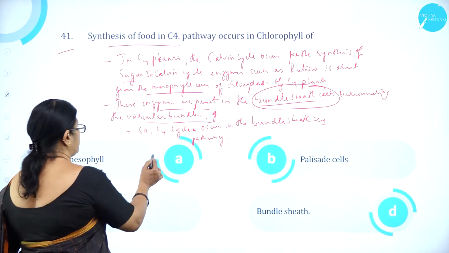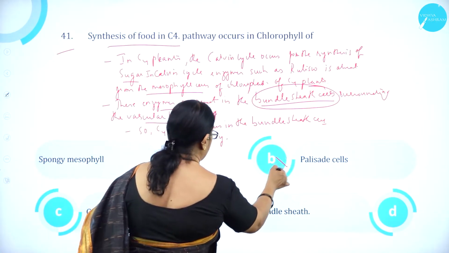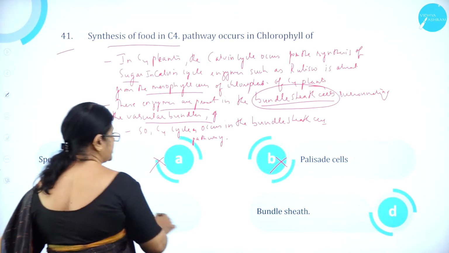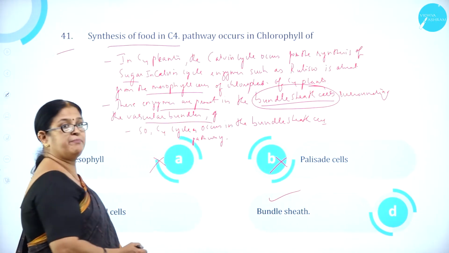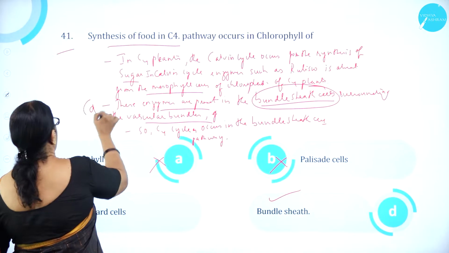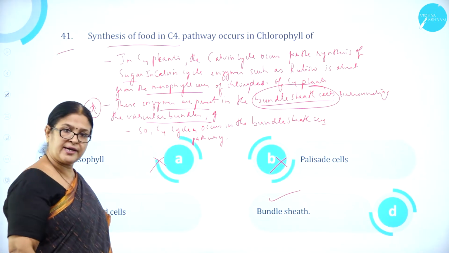So option A spongy mesophyll is wrong. Option B palisade cells is wrong. Option C guard cells is wrong. Option D bundle sheath is correct. So option D is correct.